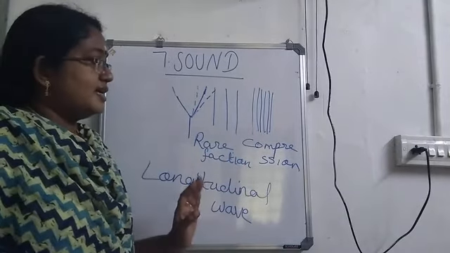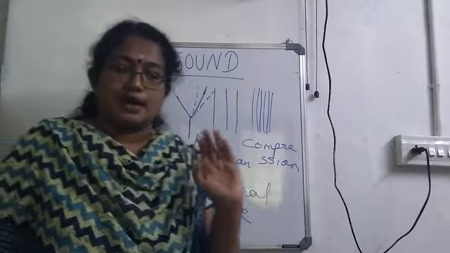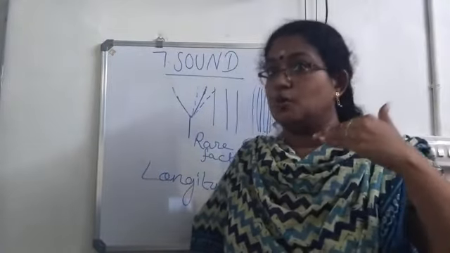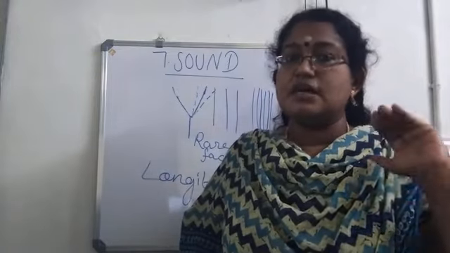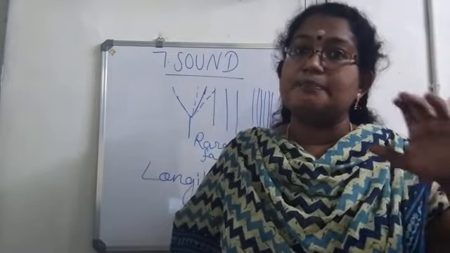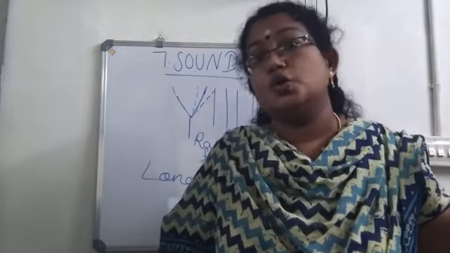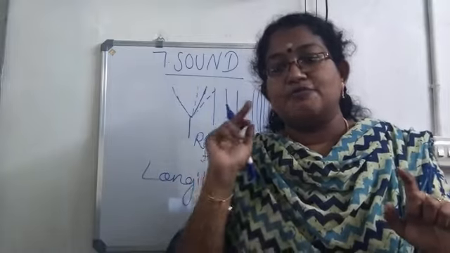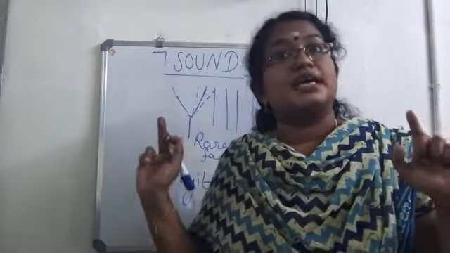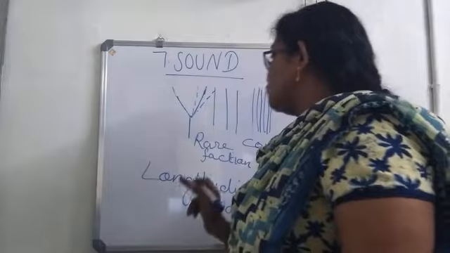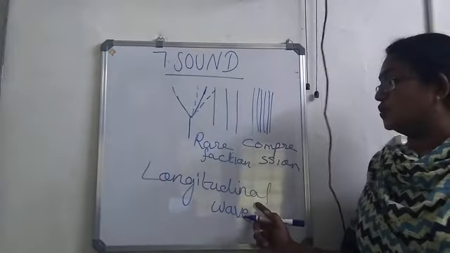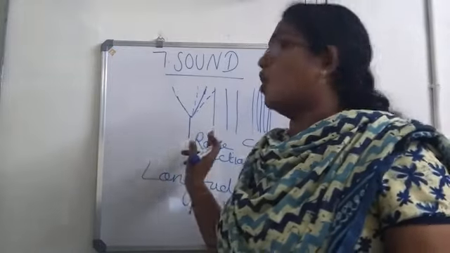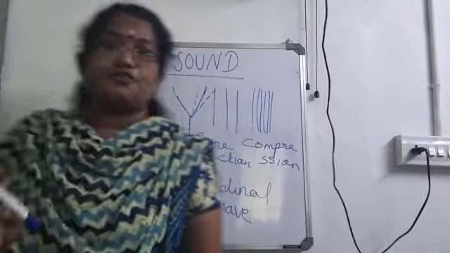So once again, when we are considering sound, it moves through a medium in the form of waves. When the waves are moving through a medium, it makes the particles of the medium also vibrate. Here, the particles of the medium vibrate in the direction of propagation of the wave, and such waves are called longitudinal waves. Longitudinal waves always move in the form of compressions and rarefactions.